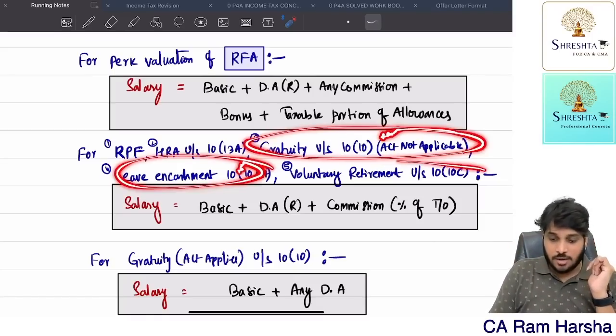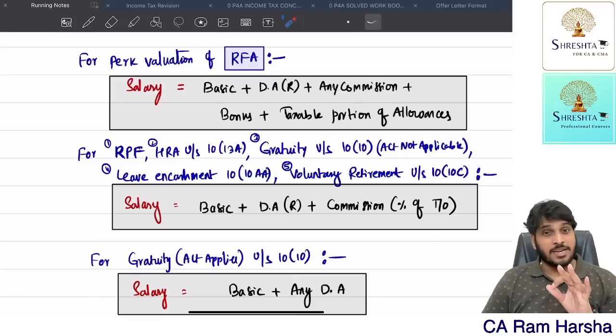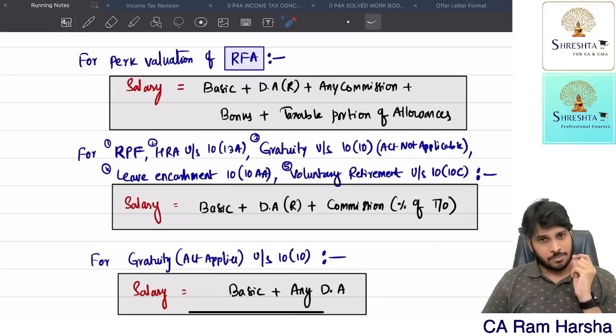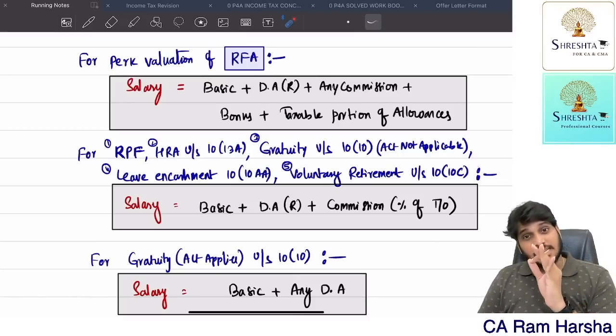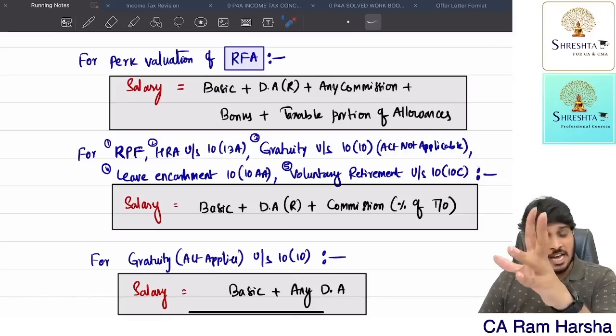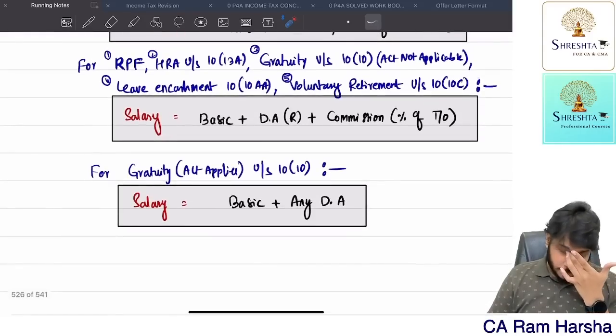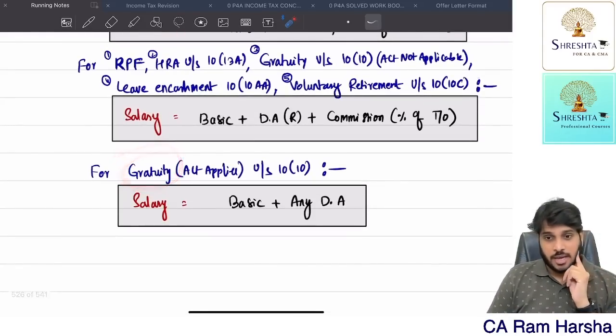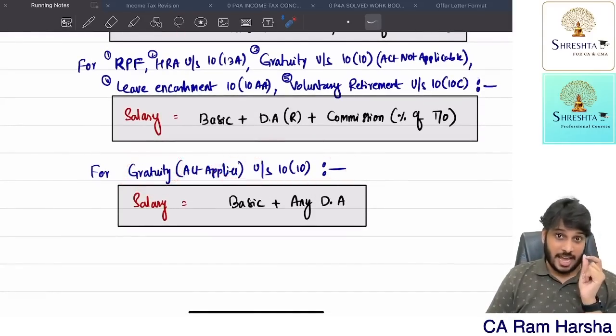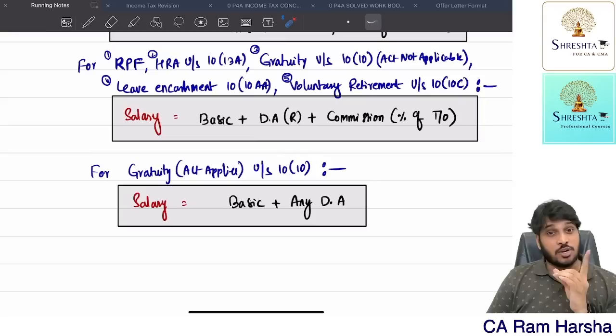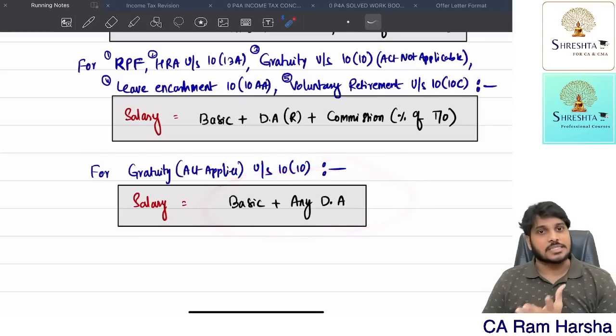Salary means what? VRS: 3 into completed years of service into salary, or number of months of service left multiplied by salary. Salary means basic, DA for retirement benefits, commission as a percentage of turnover. Suppose an employee has received gratuity and he is covered under the Gratuity Act. Now 15/26 into last drawn salary into completed years of service or part thereof in excess of 6 months. Salary means basic plus any DA.